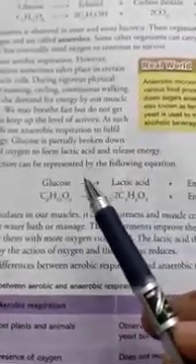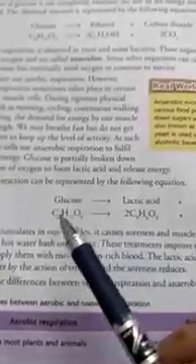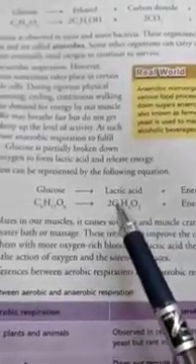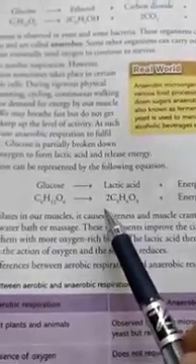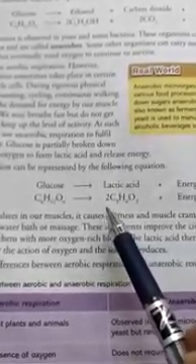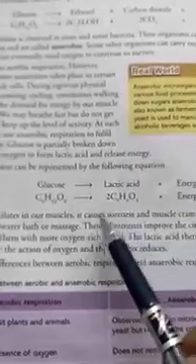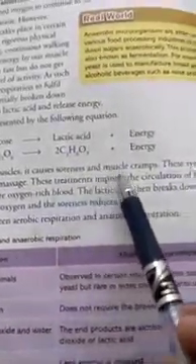Body muscles need a lot of energy, for which they respire fast but do not get sufficient oxygen. In such a situation, anaerobic respiration takes place. But here, instead of alcohol, lactic acid is produced, which accumulates in the muscles. This is the reason why we get cramps. When the lactic acid breaks down slowly, we start to feel comfortable again.